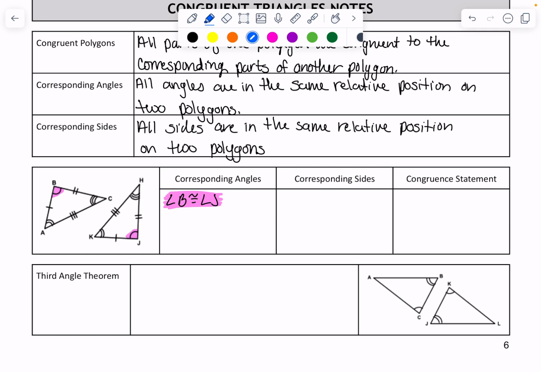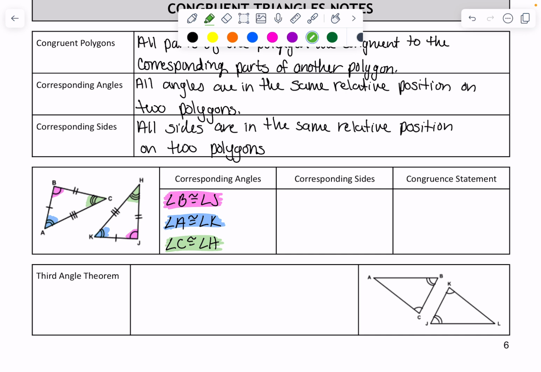And then the two arcs are A and K. So A is congruent to K. And then lastly is C is congruent to H because they have three arcs. So that's how you figure out the congruent angles.